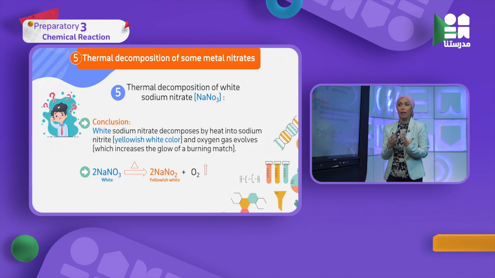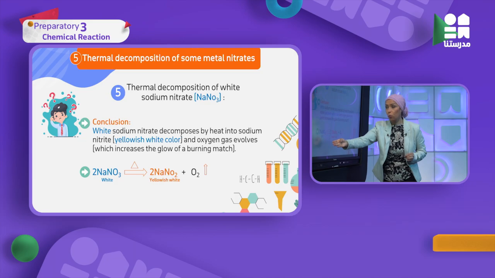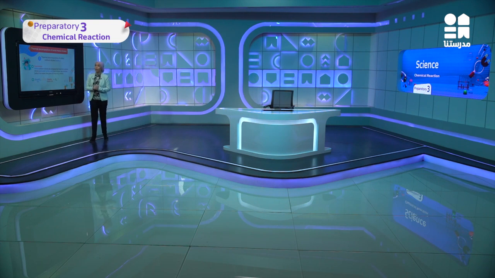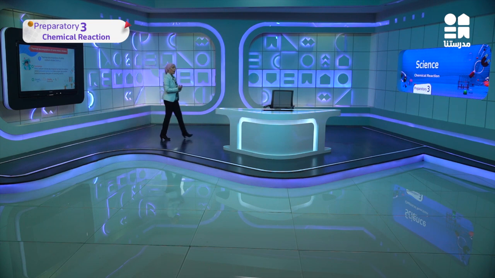So easily, without any effort, you can write the equation if you know the formula of any compound, and you have to know the colors. The starting color is white, the ending one is yellowish white. Okay, let's go now and see after that.